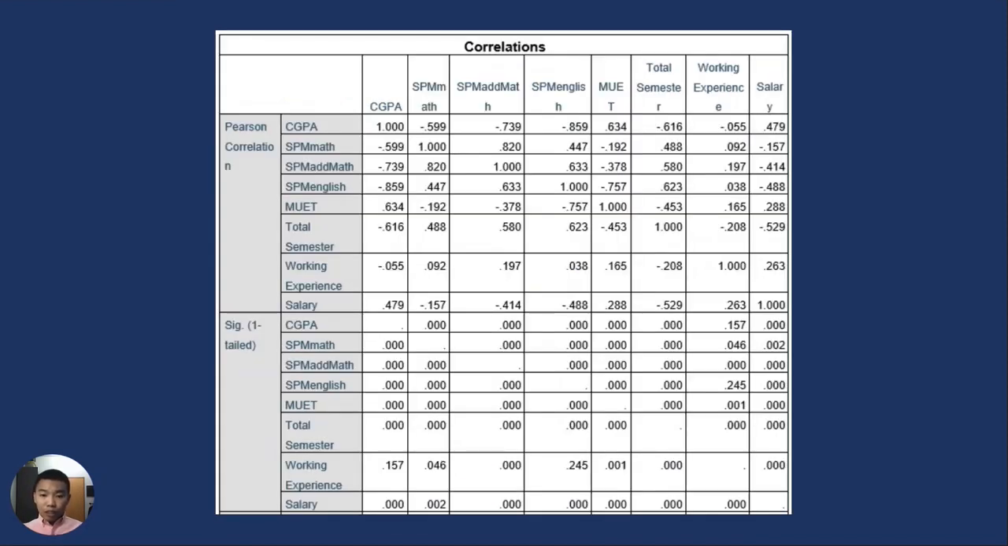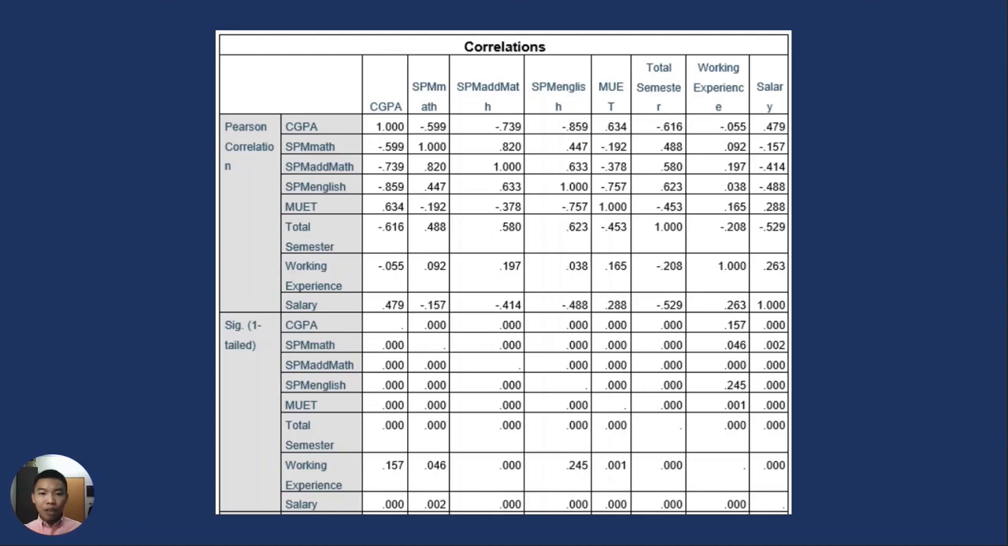Next will be the correlation table. In the correlation analysis, we talked about the strength and the direction of the relationship between two variables. By looking at the Pearson correlation value, we know that the higher the value, the stronger the relationship. Therefore, SPM English, SPM Maths, and WET would have the strongest association with CGPA compared with other variables, according to the high R value.